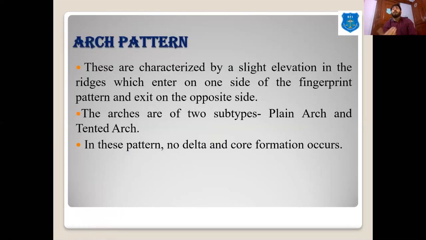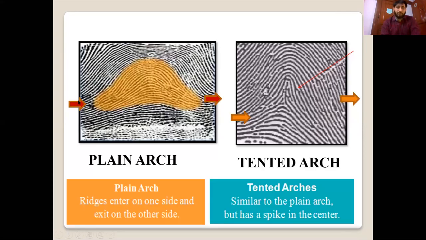First, the arch pattern. You can understand from this image. When ridge lines enter from one side and exit from the other side, such types of ridges are known as the arch pattern. It is subdivided into two parts: plain arch and the tented arch.